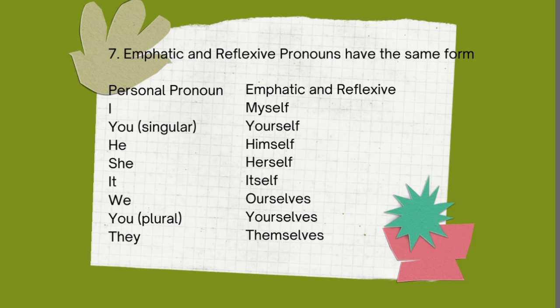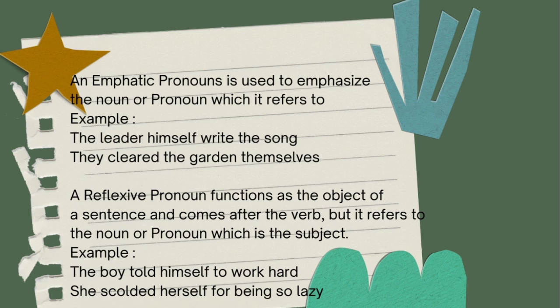And the last, emphatic and reflexive pronoun. Emphatic and reflexive pronouns have the same form. The personal pronoun I becomes myself, you, yourself, he, himself, she, herself, it, itself, we, ourselves, you, yourselves, they, themselves.